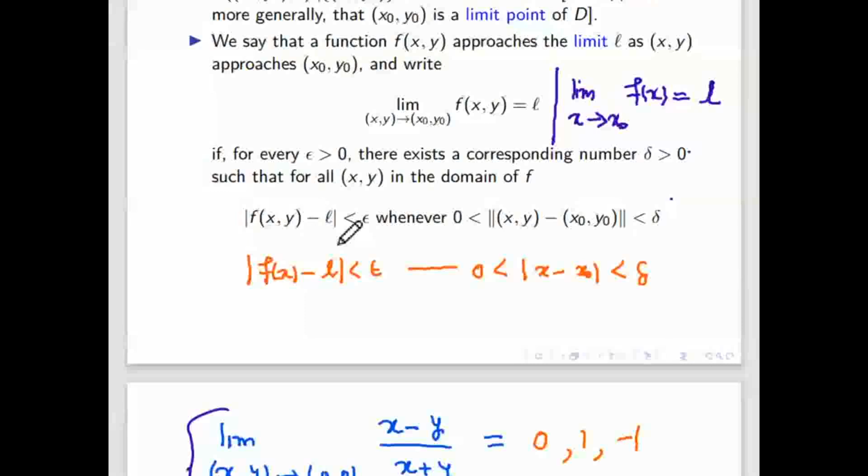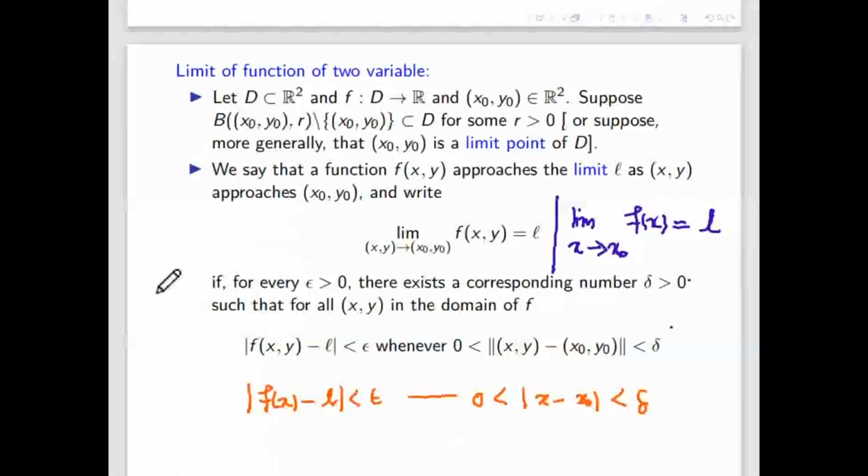So here it is a function in two variables. Limit of a function, it is R2 to R. That function f is from R2 to R. See this range: this functional value is a real number. It will go in the real numbers because the image is in the real numbers. If it is more than R, then we can put the norm also here. So always here f of x y is some real number, not R2 or R3.